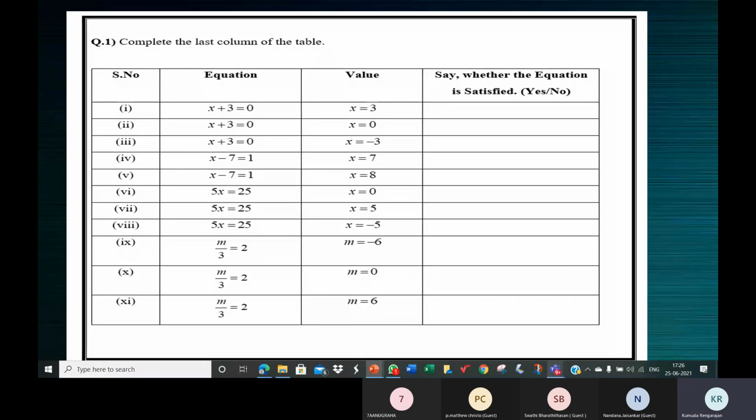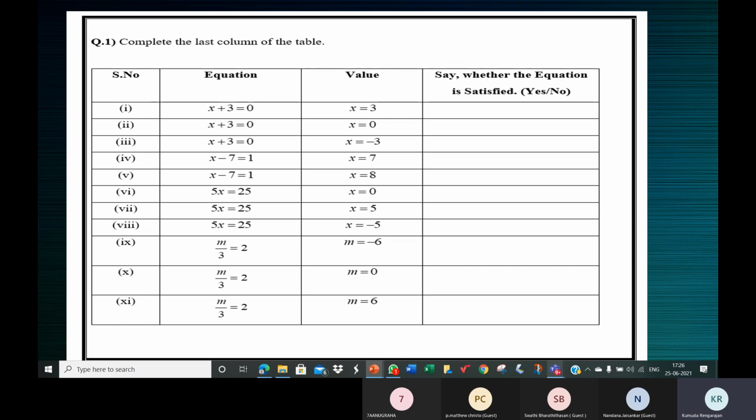Okay. So in column 1, you just see the serial number. You understand what that is. The title for column 2 is the equation. So you see an equation. X plus 3 is equal to 0. X minus 7 is equal to 1 and all that. And the third column has the heading value, the value of x or the value of the variable involved in the equation. And the fourth column is what we have to fill. Say whether the equation is satisfied.